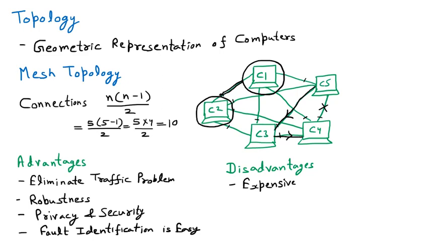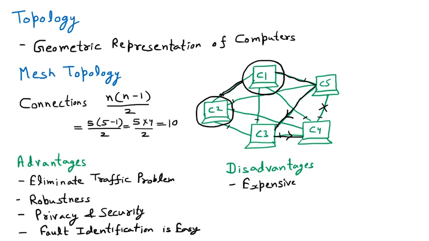Mesh topology is very expensive. As we are talking about the connections, we are saying that C1 is connected with C5. How are these connections possible? They are nothing but all the Ethernet cables we are applying. So assume that connecting 5 computers, we have 10 cables.